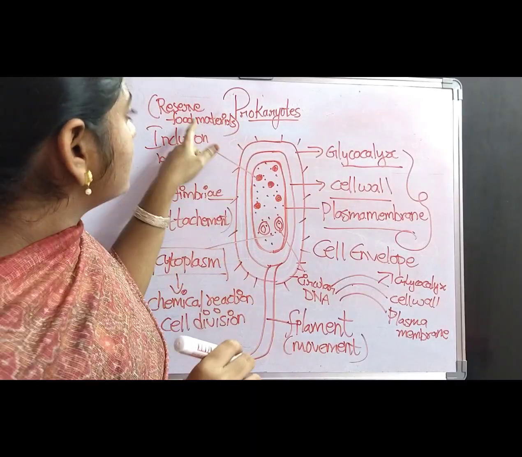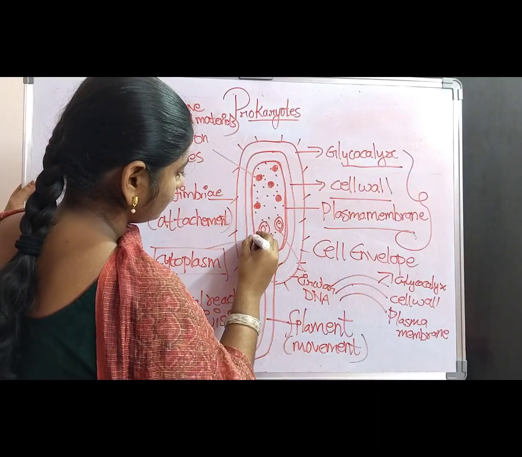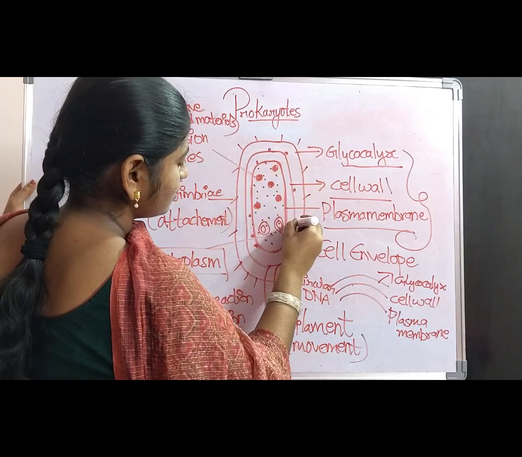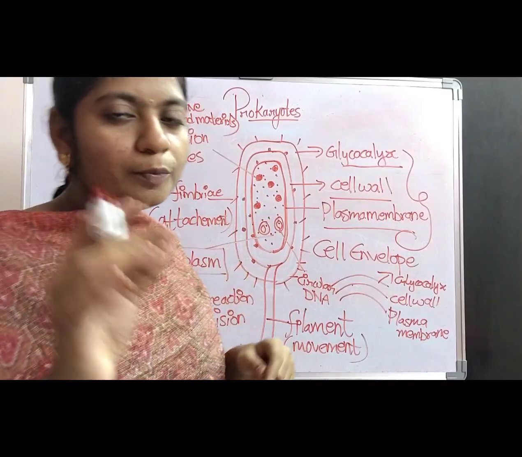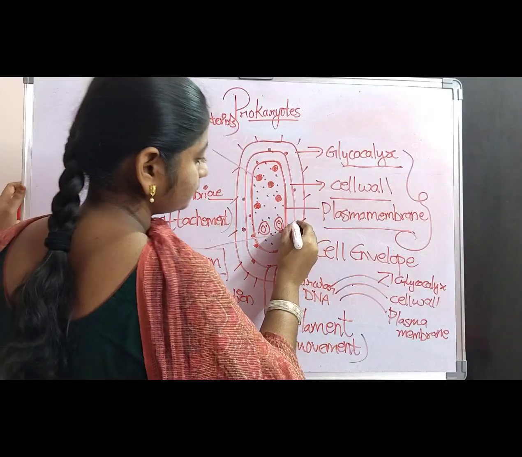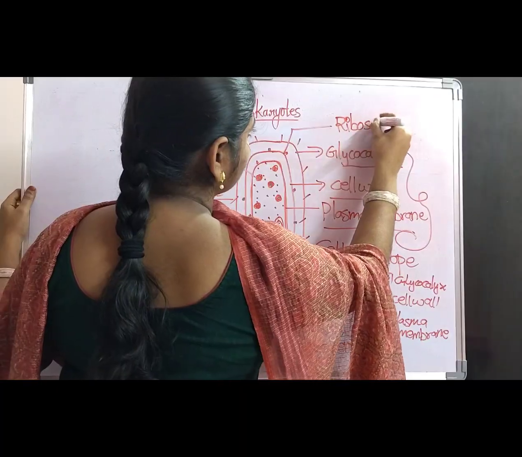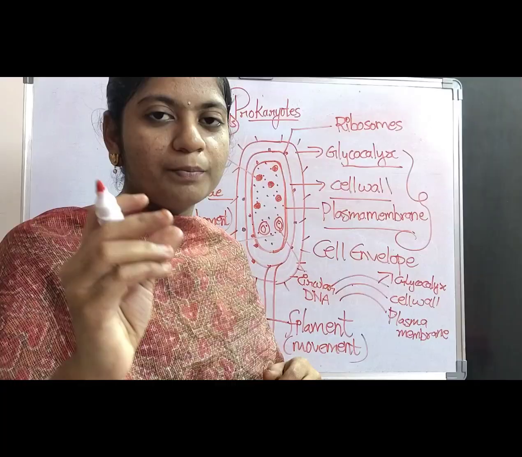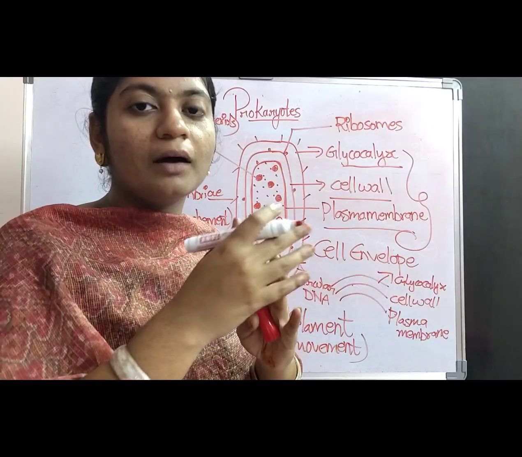Along with these inclusion bodies, the surface of the bacteria contains small protein-like structures. What are those small protein-like structures which are present on the surface of the bacteria? Ribosomes. The ribosomes are the circular, disc-shaped, round protein-like structures which are observed on the surface of the complete bacterial cell.